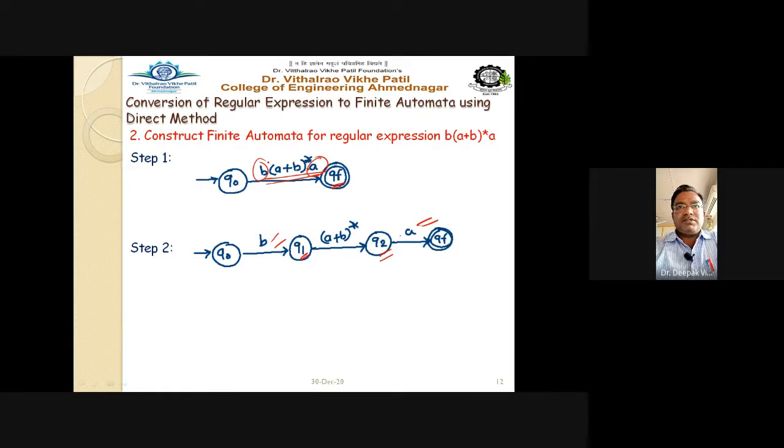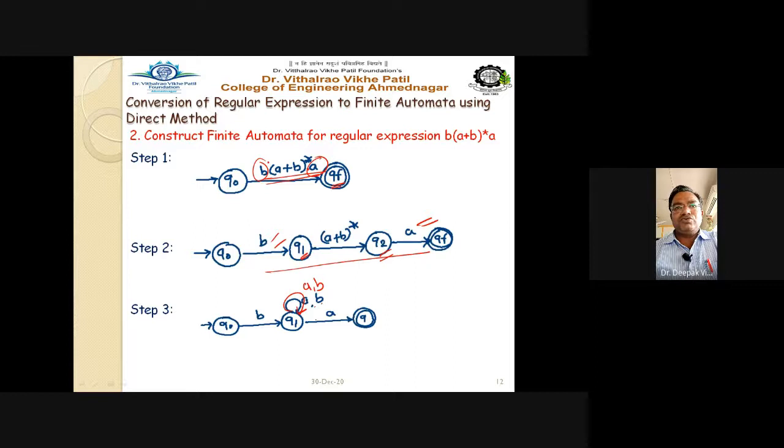And step number 3: further we bifurcate it, further we optimize it. We can say that (a+b)* means any occurrences of a and any occurrences of b. So for that the self loop is taken here with a and b, and these states are now reduced to q0 on b to q1. So a and b, that is nothing but the star symbol, they are having any number of occurrences of a and b, that's why they are taken as a self loop.